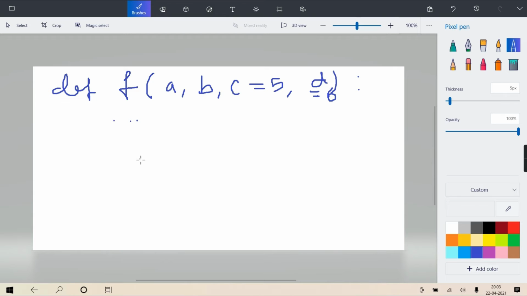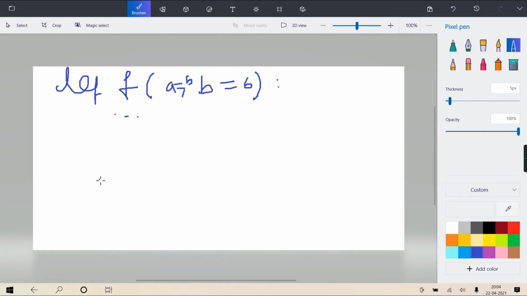Now some may say, okay, if my two parameters are there and both are having defaults, and I want to give the second but not the first one, like 5, and here if I write 6, def, this way. Now when you're calling, as I said, when you don't pass an explicit value, it will use the default one. So I want it like that, I'll pass an explicit value for b but not for a.